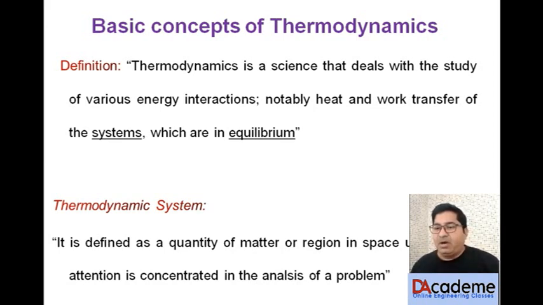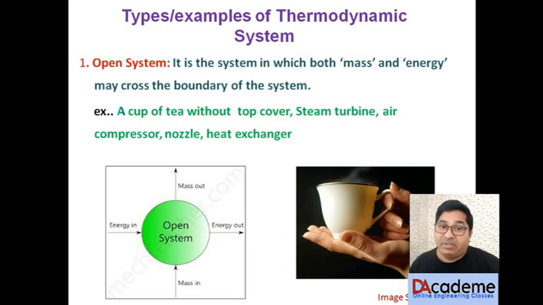And next is how a thermodynamic system is defined. A thermodynamic system is a quantity of matter or a region in space upon which attention is focused for doing the analysis of a problem. There are basically three types of thermodynamic system: open system, closed system, and isolated system.